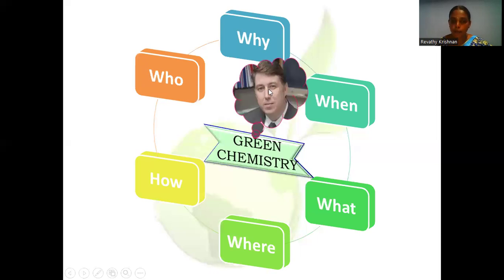We should know that he is a professor of Yale University, Paul T. Anastas. He is known as the father of green chemistry. It is also known as sustainable chemistry, clean chemistry, environmentally benign chemistry, which focuses on the design of products and processes which minimize or eliminate the use of hazardous substances. And why we have to use this green chemistry concept.